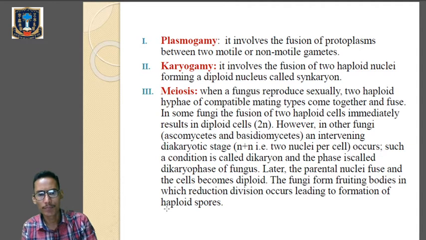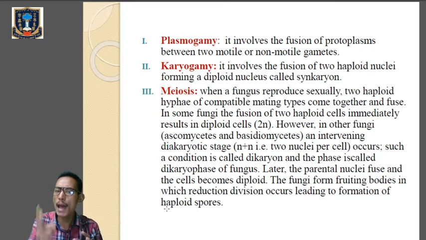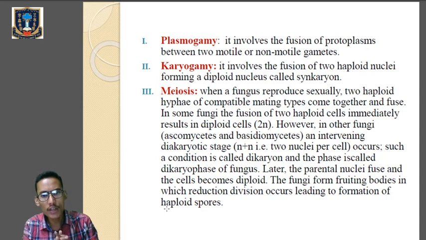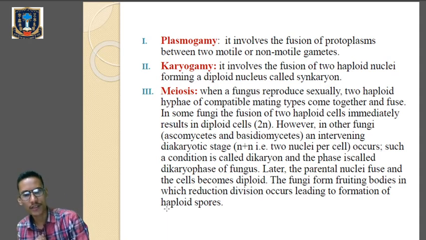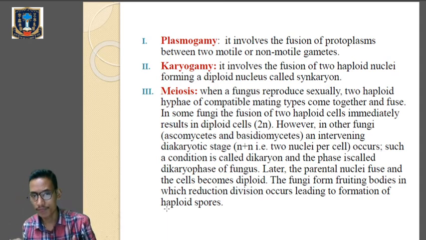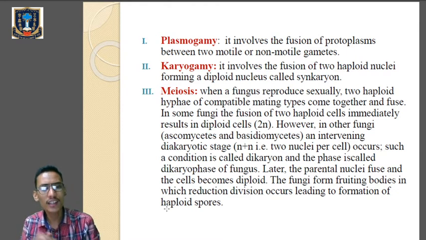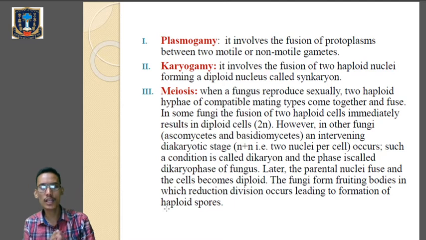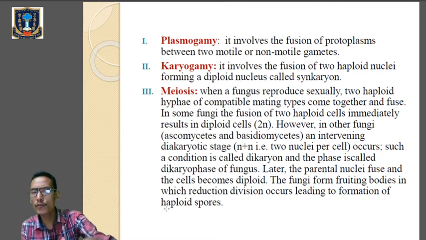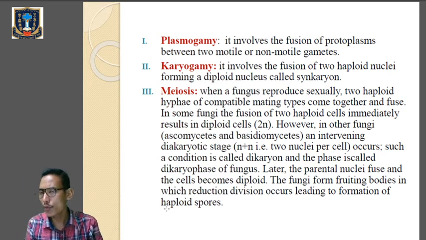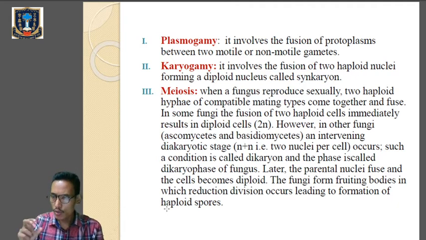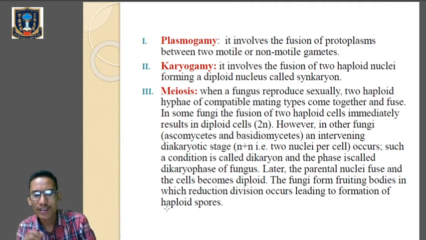Then what is karyogamy? Karyogamy involves the fusion of 2 haploid nuclei. Listen very carefully: karyogamy involves the fusion of 2 haploid nuclei forming a diploid nucleus. Plasmogamy is simply the fusion of protoplasm, whereas karyogamy is the fusion of 2 haploid nuclei, which results in the formation of a diploid nucleus called synkaryon. So don't get confused between plasmogamy and karyogamy. In plasmogamy, there is fusion of protoplasm between the 2 motile or non-motile gametes. But in karyogamy, there is fusion of 2 haploid nuclei which produces the diploid nucleus called synkaryon.